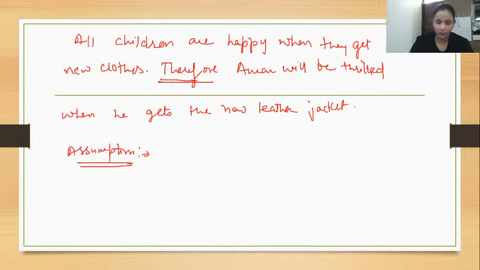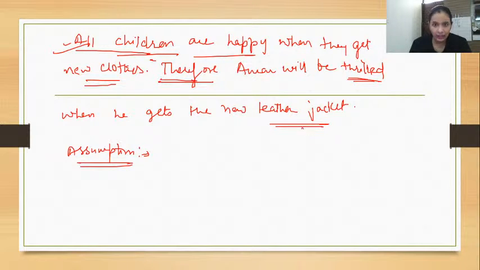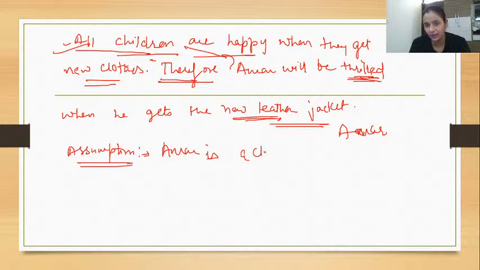No one has answered. Okay, let us do it. See, guys, all children are happy. I'm telling you, all children are happy, right? When they get new clothes. Therefore, Amar will be thrilled when he gets a new leather jacket. That means he is getting a new leather jacket, and he'll be thrilled. That means he is happy. So can I take the assumption that Amar is actually a child? Definitely, you have taken this assumption that Amar is a child. That's why you have included Amar here.